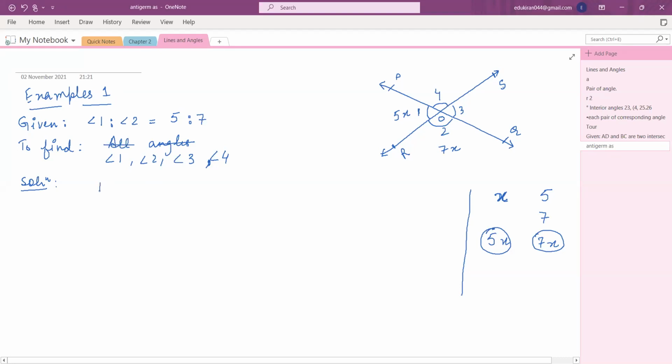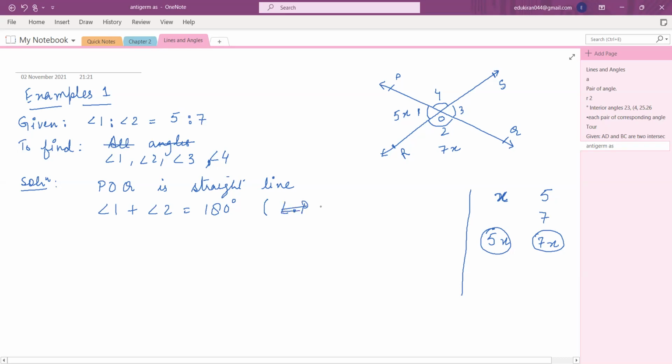Now, solution: POQ is a straight line. So if POQ is a straight line, that means angle 1 plus angle 2 is equal to 180 degree. Miraj, why is it 180 degree? Tell me the name of the property I have used here. We have just studied when two angles fall on the same line, their sum is 180 degree. What do we call these angles? Linear pair. Yes, they form a linear pair.